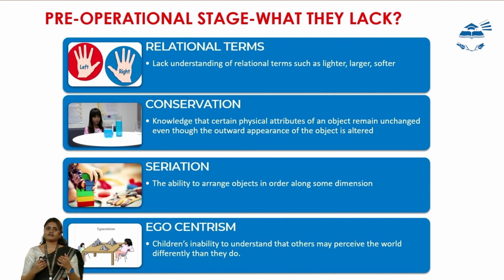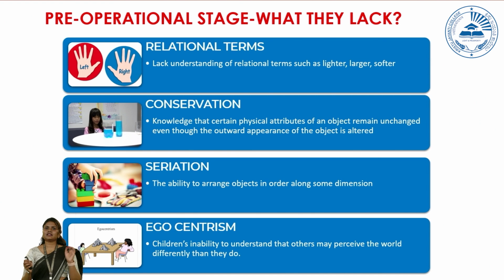That is, if there are any changes in the physical attributes of any object, the things that are inside will remain unchanged. So conservation is nothing but the knowledge that certain physical attributes of an object remain unchanged even though the outward appearance of the object is altered. So if we are keeping water in a tub and in a glass and the amount of water is the same, the child will not be able to understand that the amount of water is the same. What the child will assume is that the water which is present in the tub is more in comparison to what is present in the glass because of the size.